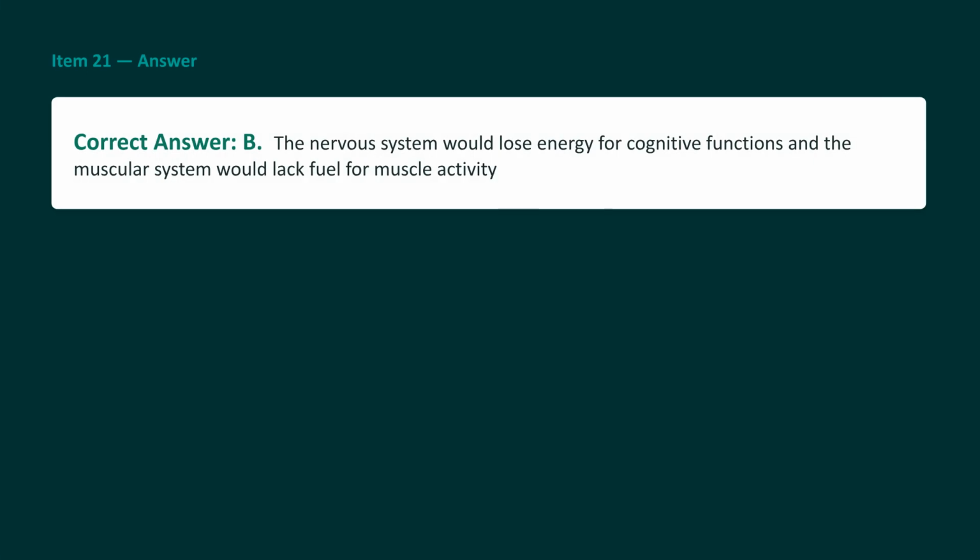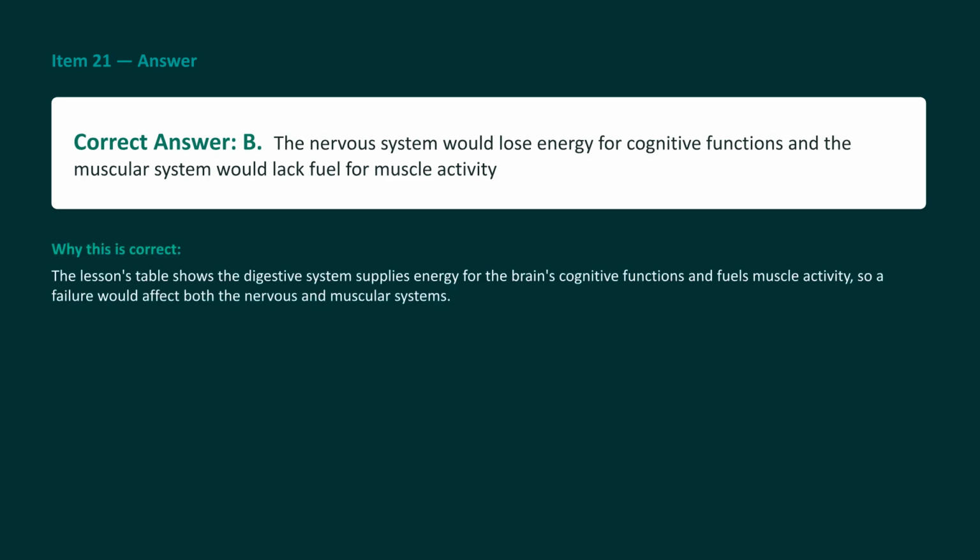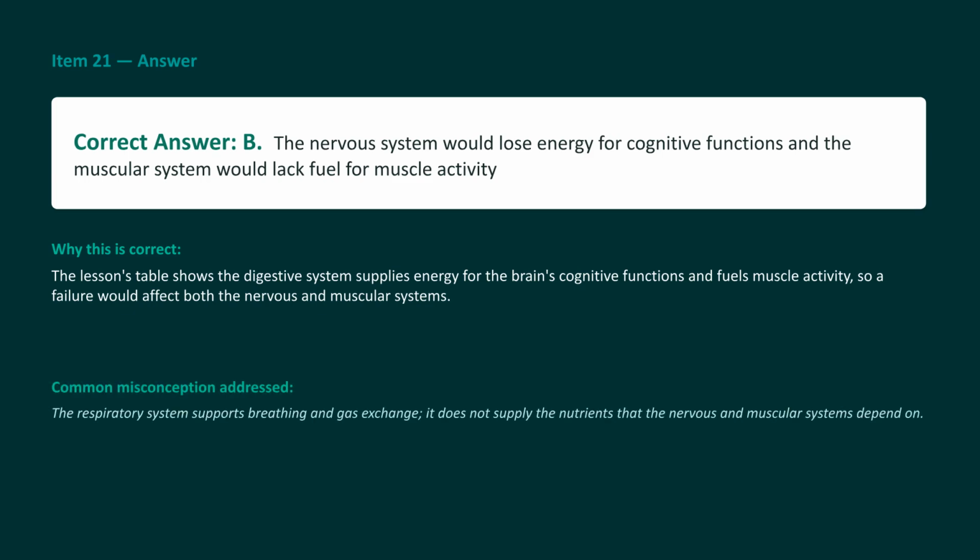The correct answer is B. The nervous system would lose energy for cognitive functions, and the muscular system would lack fuel for muscle activity. Both systems depend on the digestive system's output to function properly. Your brain relies on glucose and nutrients from food to handle thinking, and your muscles need that same energy to contract. If digestion drops the ball, both systems suffer heavily from an energy shortage. Choice A is a mistake, because the respiratory system handles breathing and oxygen exchange, not nutritional energy supply.